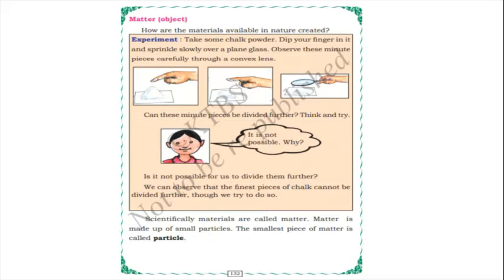So children, what you should do is take a convex lens and a chalk piece. You should make that chalk into powder, and afterwards dip your finger in it and sprinkle it slowly on a plain glass.